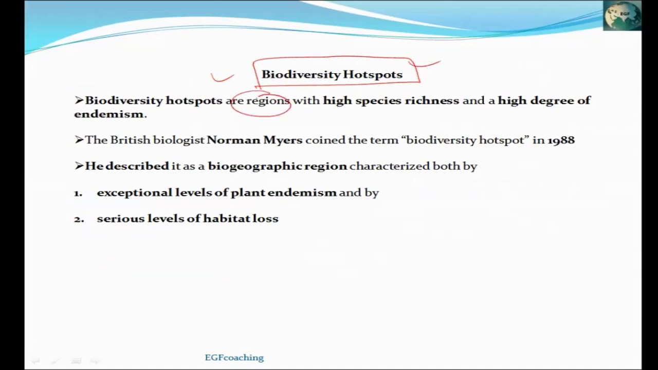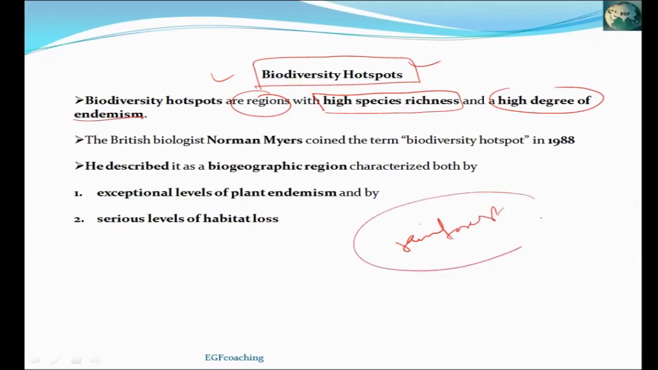Today's topic is biodiversity hotspot. Biodiversity hotspots are the regions with high species richness and high degree of endemism. Species number is very high. For example, rainforest. In rainforest, there is very high species richness. You will get a variety of species.